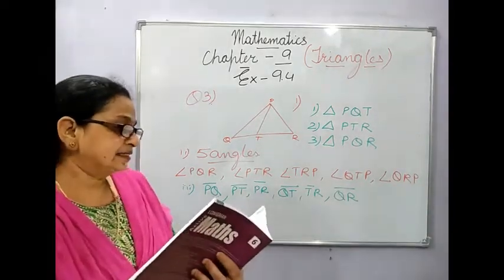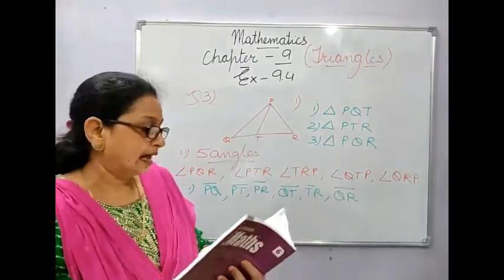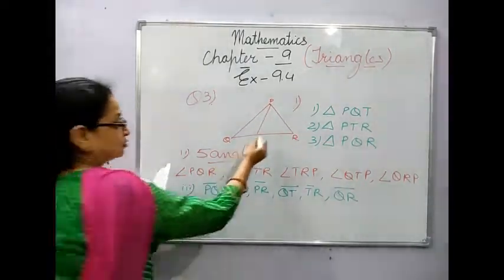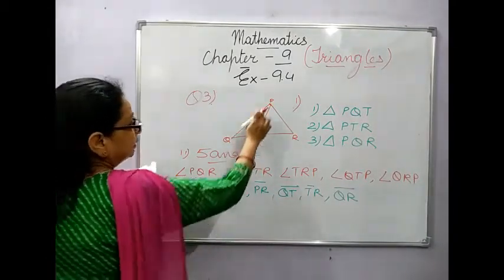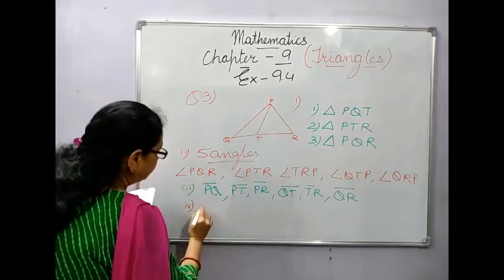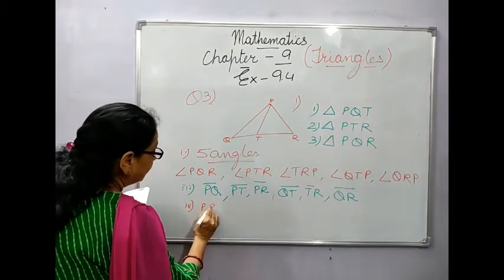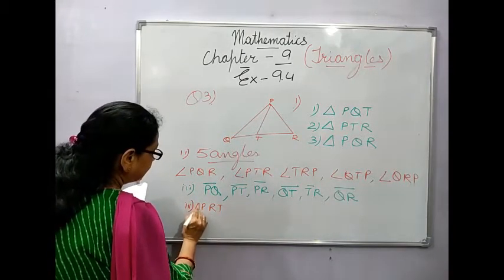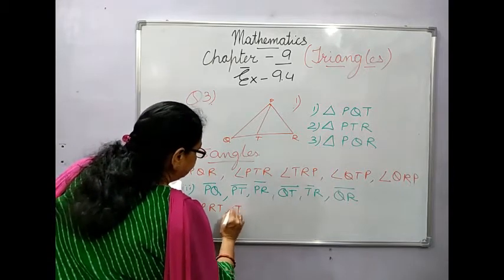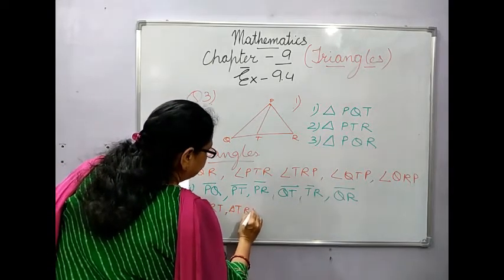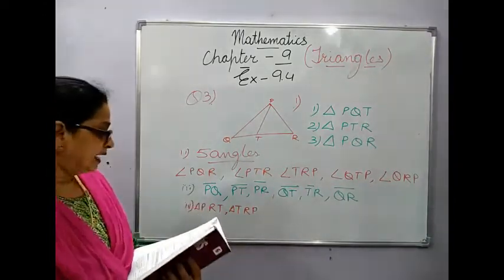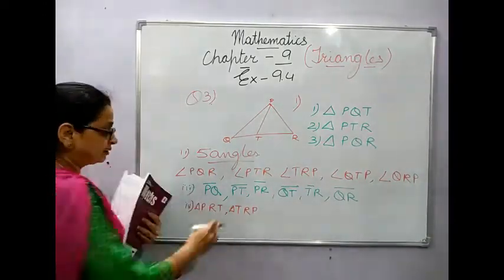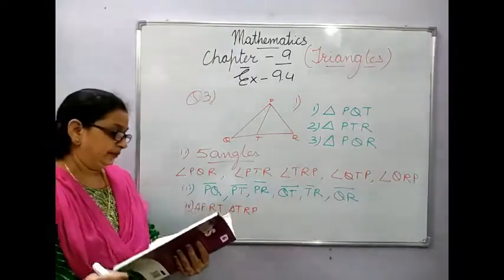Then triangles having angle R as common. So in which you will get the R, this is the fourth one. A triangle in which R is common: P, R, T, this is a triangle, and T, R, P. Okay? TRP and PRT, these are the ones in which the angle R is common.